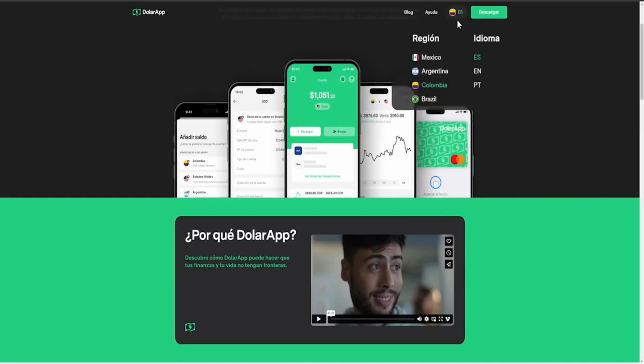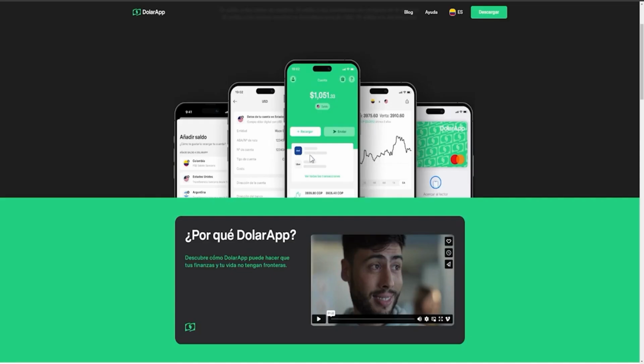In each of the countries listed here, we will have the option to withdraw in the local currency of our choice. In my case, since I am in Colombia, when I receive dollars, I have the option to withdraw money directly to a bank account in Colombia.